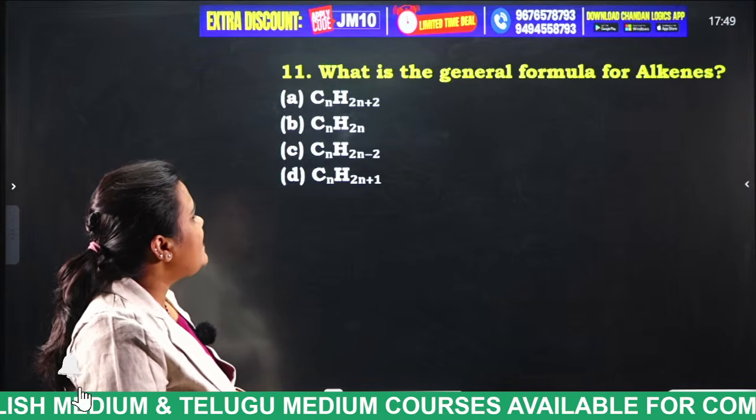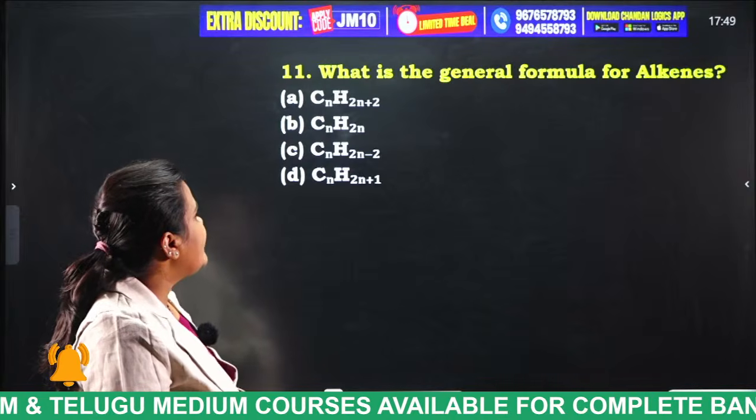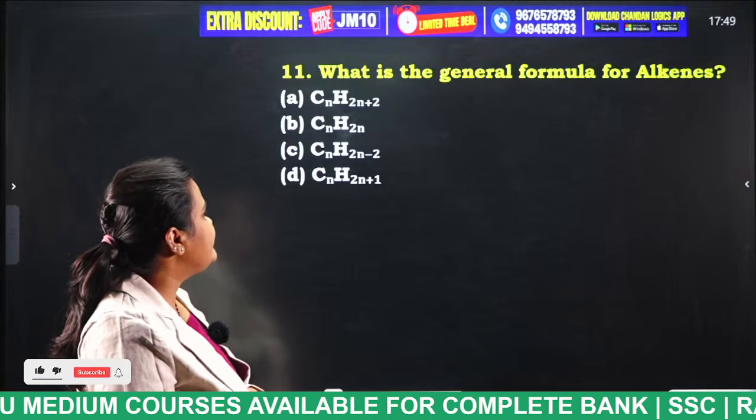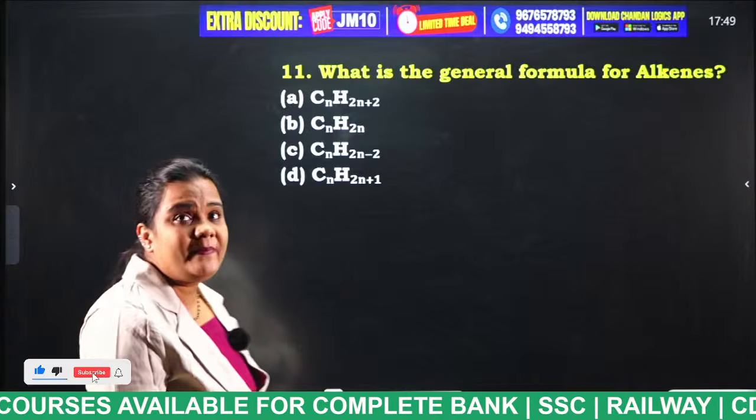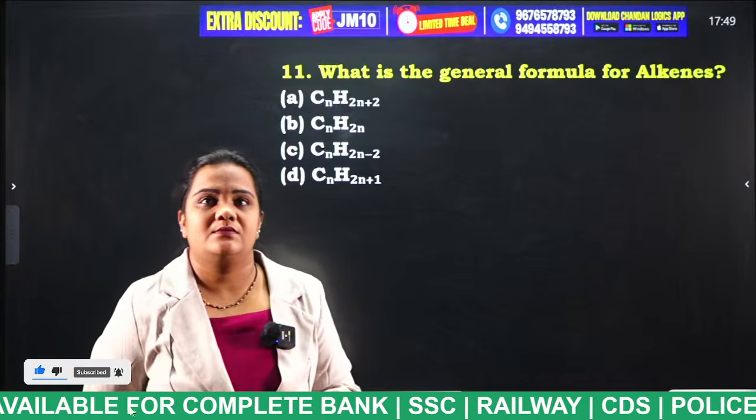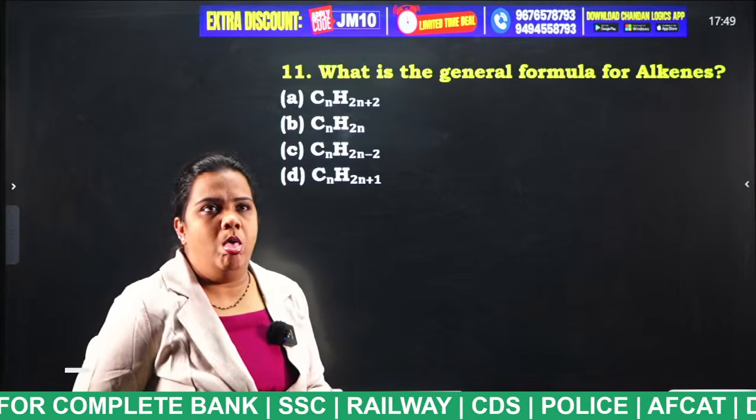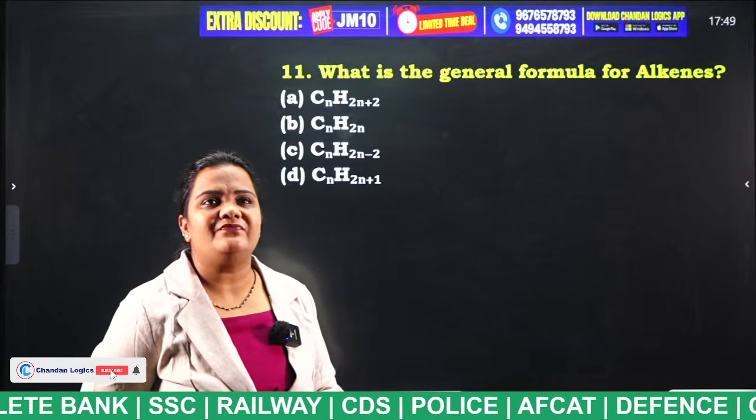What is the general formula for alkenes? CnH2n+2, CnH2n, CnH2n-2, CnH2n+1. What is the answer for this question?